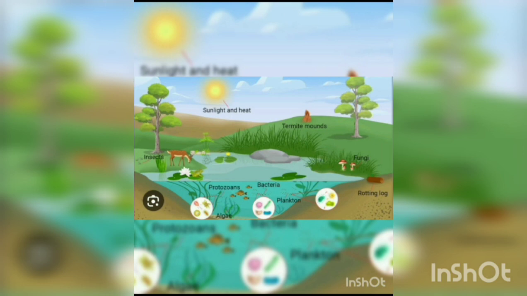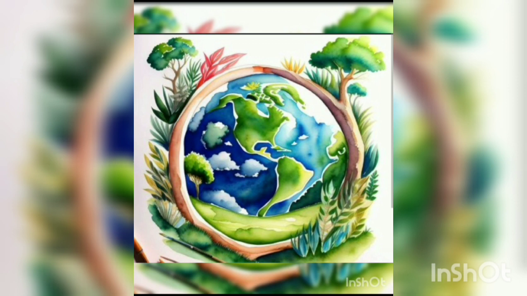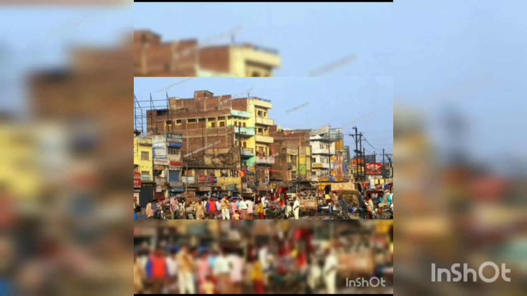The environment is everything that is around us, especially air, water, soil, plants, and animals. In the rural areas, we have open spaces like fields, plants, animals, which we can see easily around us. However, in the towns and cities, most of the places are congested.